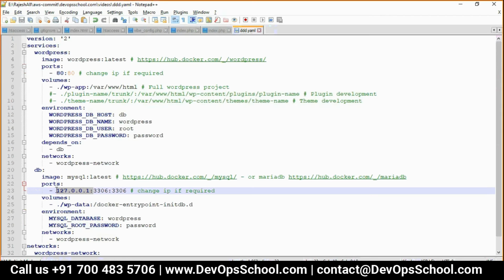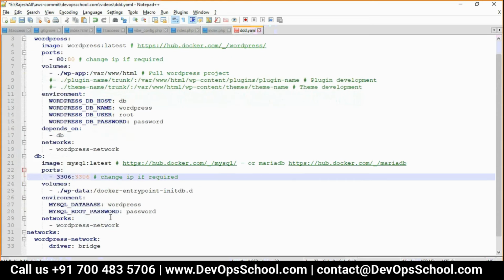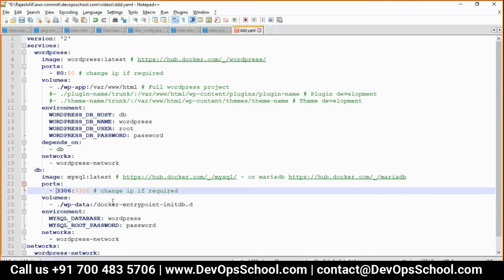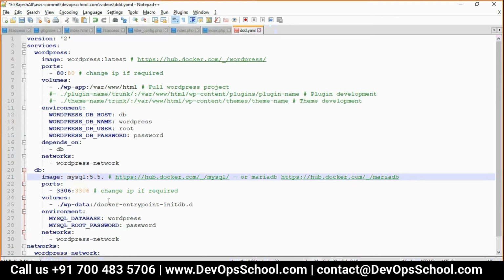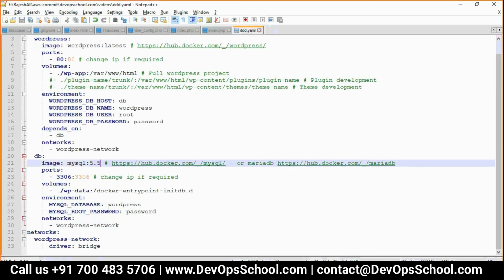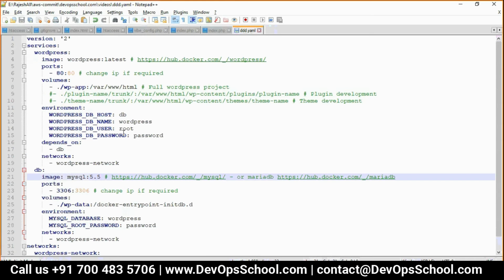Those modifications I'm doing just to make it work in my CentOS and for you also. And MySQL, where is MySQL? Here. Latest has some bugs actually, so I'll go for 5.5. I'm not saying bugs in terms of the product, but bugs for WordPress. WordPress does not support the latest MySQL. That's the problem. Okay, guys, did you understand this code now? It's real code.